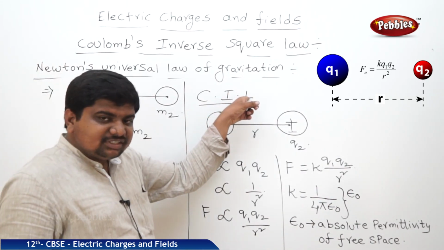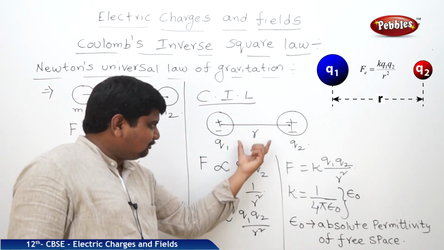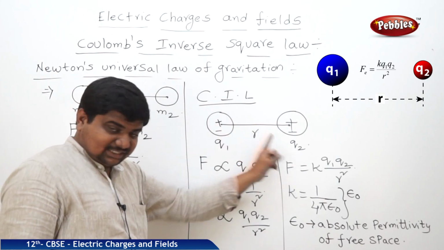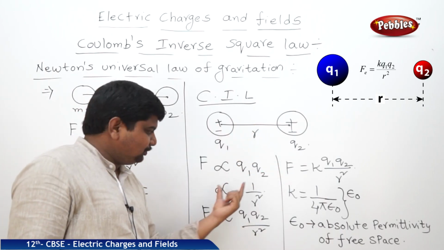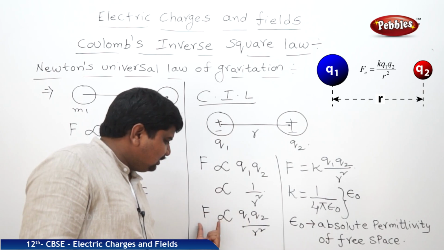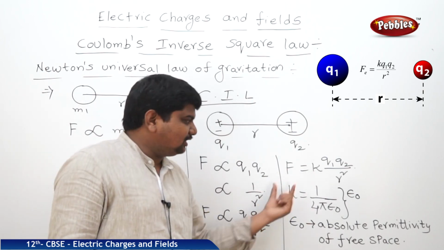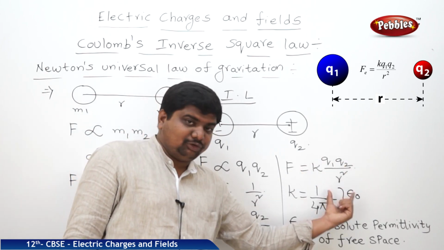See Coulomb's inverse square law. Two charges separated by a distance. The arrangement is the same. Here masses, here charges. F is proportional to Q1 Q2. F is proportional to 1 by r square. Collectively, F is proportional to Q1 Q2 by r square. After removing the proportionality constant, F is equal to K into Q1 Q2 by r square.